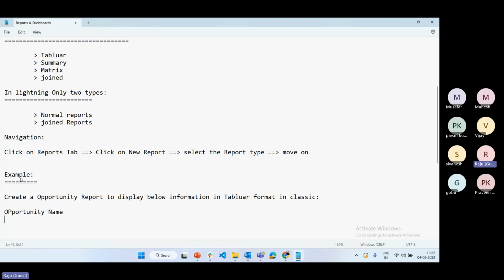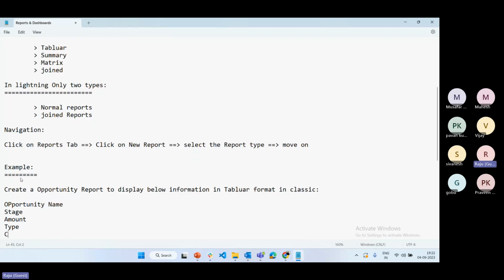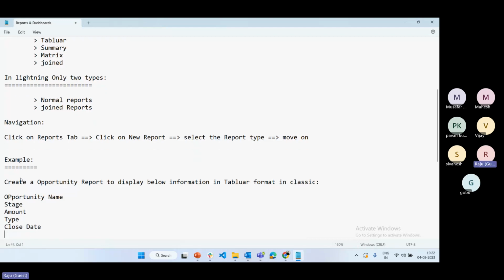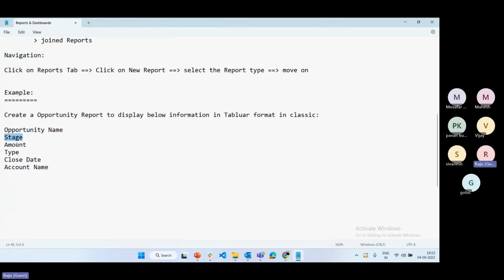Opportunity name, stage name, amount, opportunity type, close date, and also if you want, we can use account name. These are the data we want to display in the report. Which format is it? Tabular format in classic.